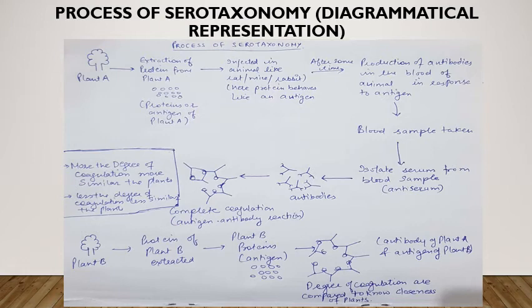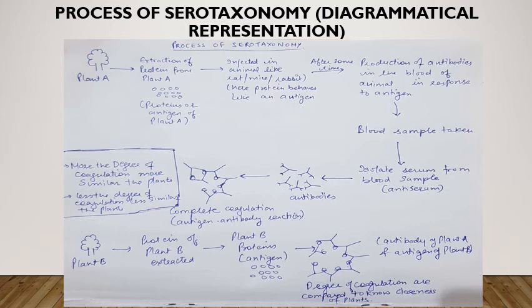Now, this serum contains antibody produced in response to protein from plant A. Now this antibody is allowed to react with the original protein from plant A, which is also known as antigen from plant A. Then antigen-antibody reaction takes place and complete coagulation occurs. Complete coagulation means this antibody was produced from the antigen of plant A, so for this reason complete coagulation takes place due to antibody-antigen reaction.